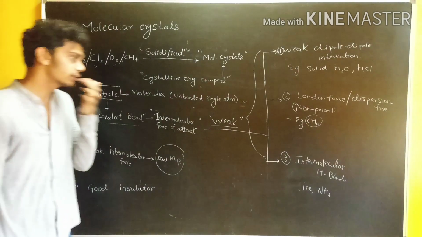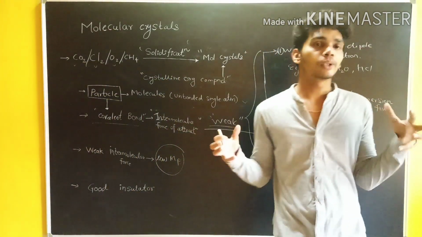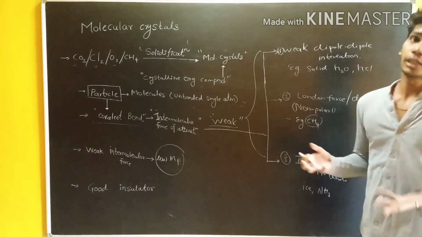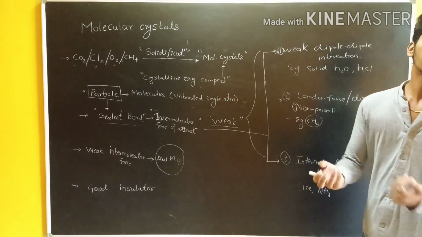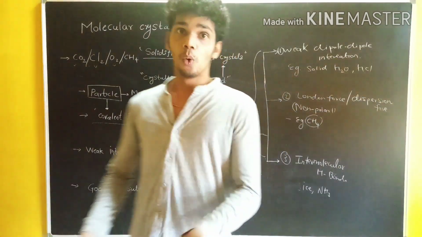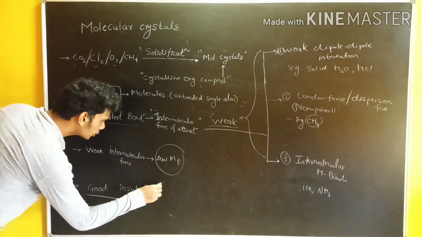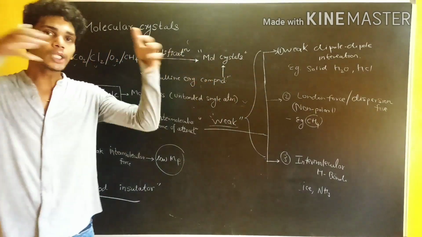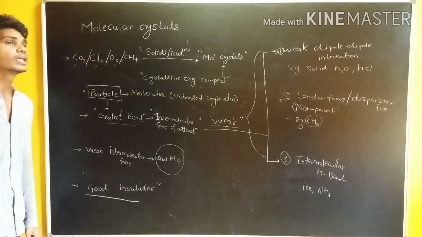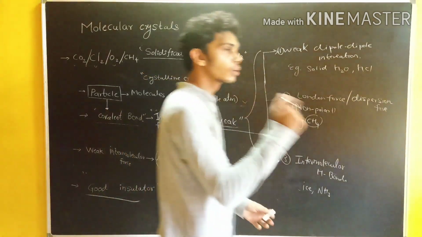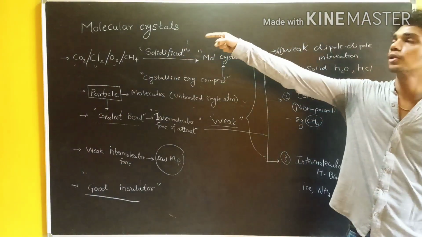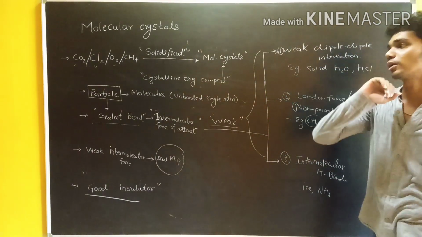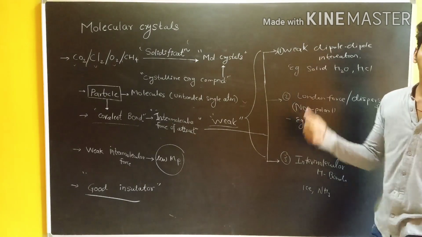As the particles are held together by weak intermolecular forces, they do not act as a very good conductor, so they may be a poor conductor of electricity. But they act as a good insulator because of these forces which hold the particles together. So we have to understand that good insulators are nothing but molecular crystals. Second point, after solidification they form molecular crystals. So this we have to understand.